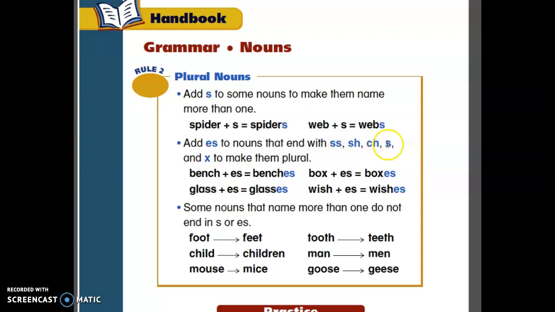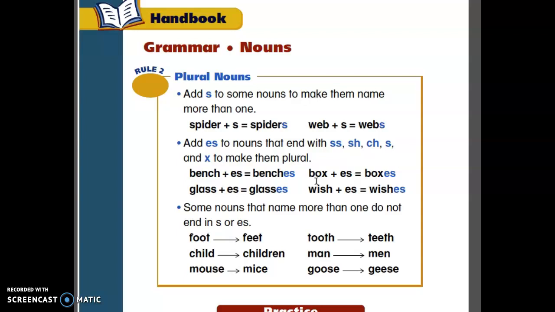Okay. So, but you have to be careful, because if a noun ends with ss, sh, ch, or even an x, we're gonna have to change everything. So like the bench, you know, when you go to the park and you want to sit somewhere, usually you have benches, not just one, but several. The box, boxes. Glass, glasses. If you have to see and to read better with glasses, okay, so we say glasses, not just glass.